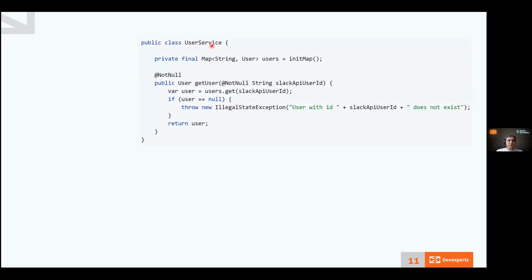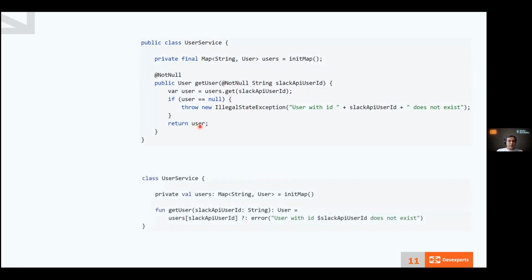Let's start from the Java code. The code is pretty simple. We have some service which provides access to a user by its ID. And we are trying to get the user from the local cache. And if the user is null, we throw an exception. And if it's not, we return the user.